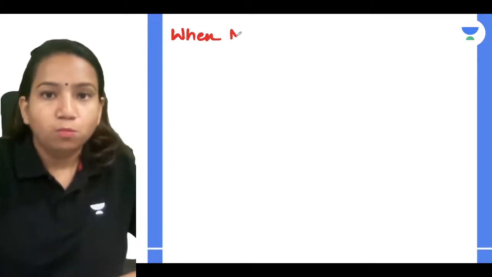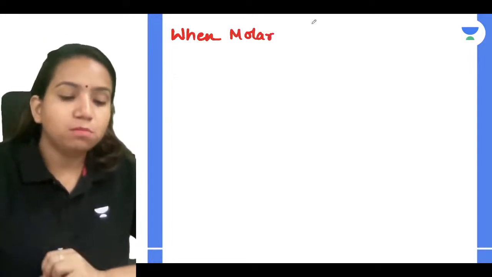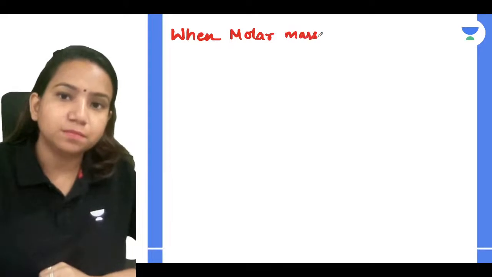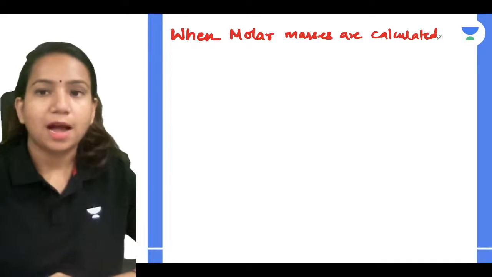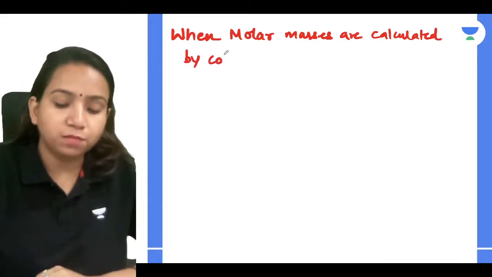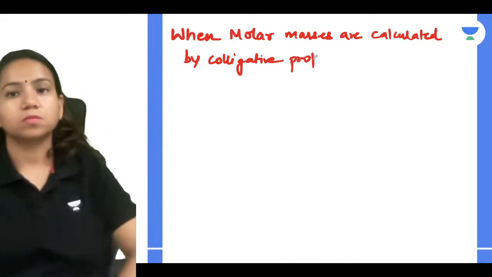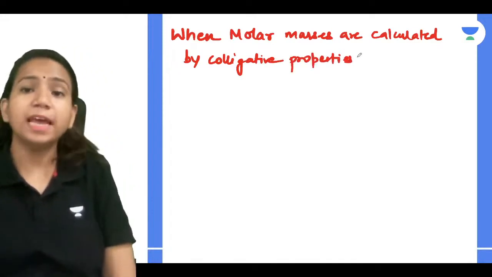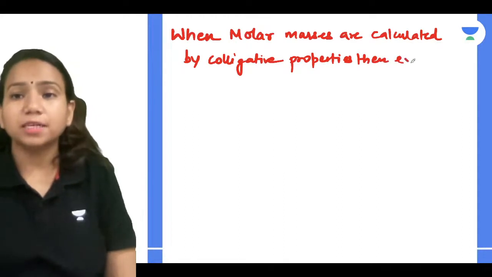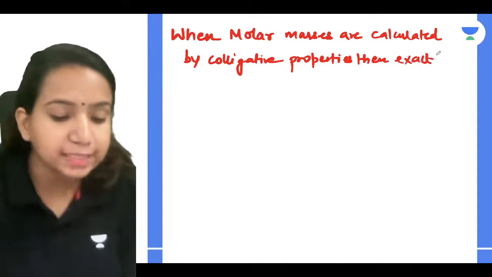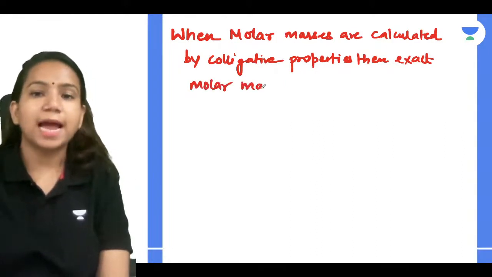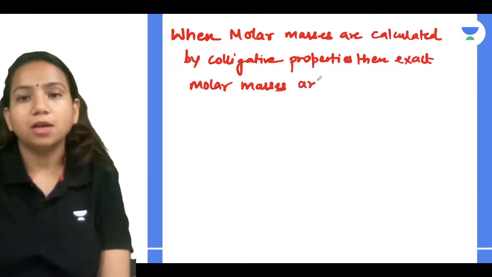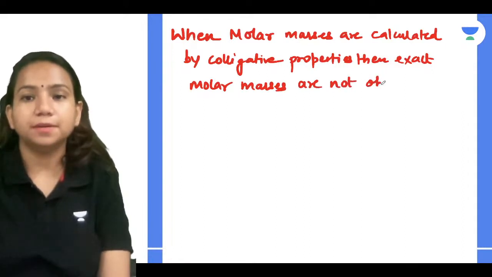So what we can write very simply: when molar masses are calculated by colligative properties, then exact molar masses are not obtained.